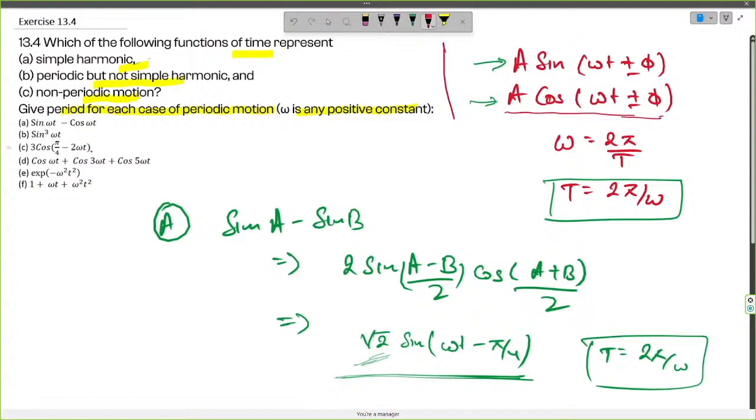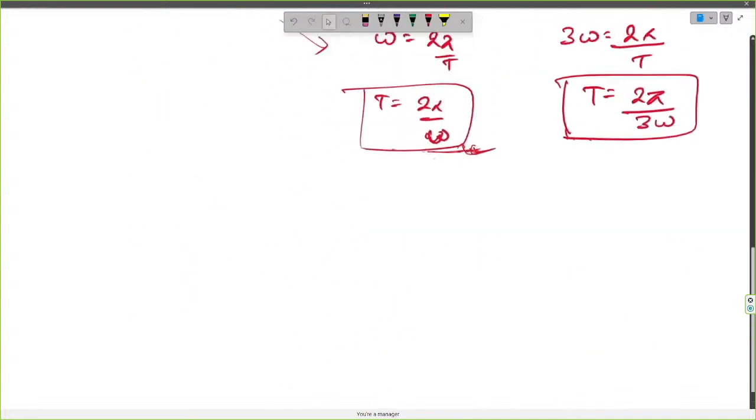So this is a simple harmonic motion indeed, and in order to find out the time period, we can relate the coefficient of time variable t with 2 pi by T. So let us go further. In the C question we have 3 cos(pi by 4 minus 2 omega t).